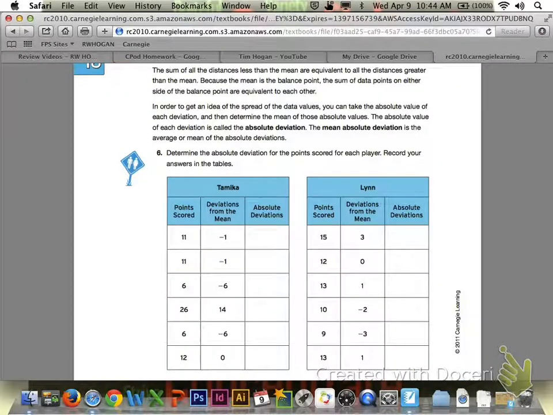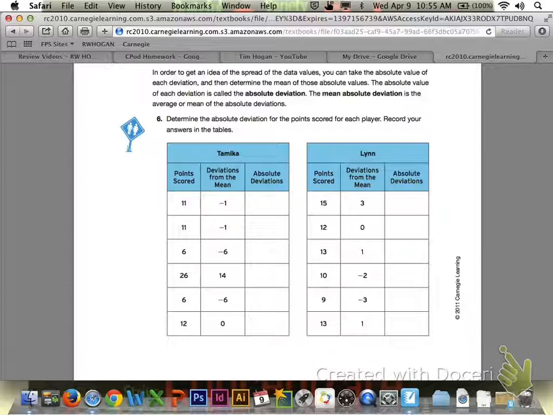Based on the work that we did in number 5, the sum of all the distances less than the mean are equivalent to all the distances greater than the mean. Because the mean is the balance point, the sum of data points on either side of the balance point are equivalent to each other. Now, in order to get an idea of the spread of the data values, you can take the absolute value of each deviation, I'm going to highlight that word right there, and then determine the mean of those absolute values.